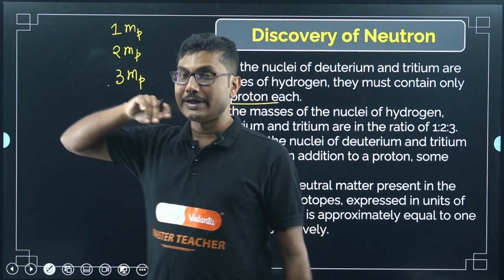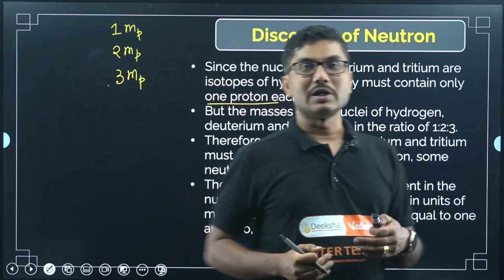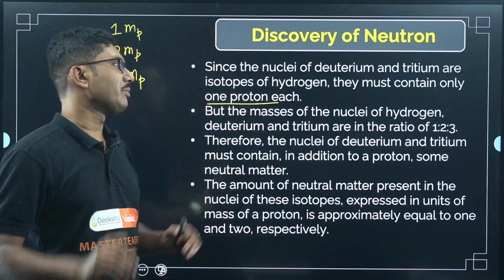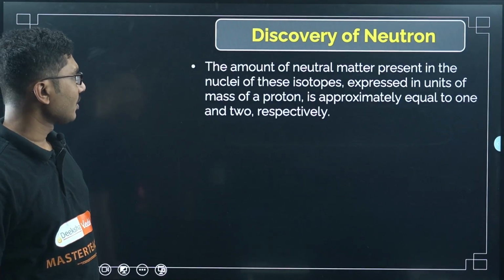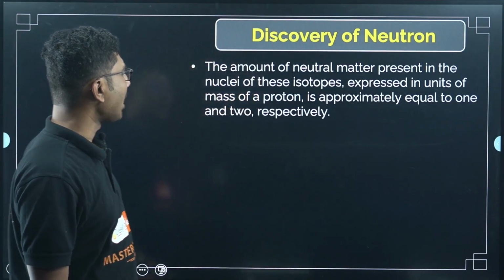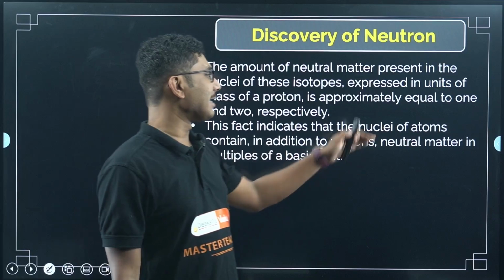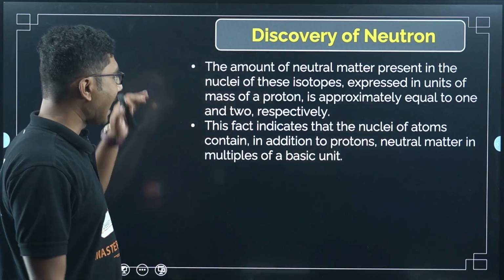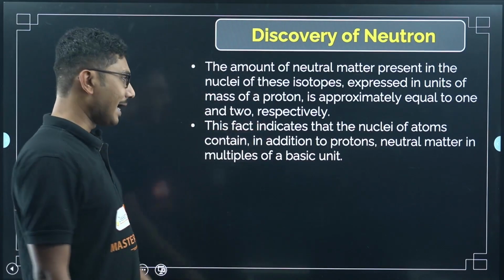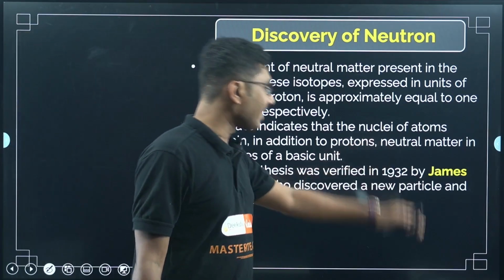Now, since it is very close to this value, that means something is hidden inside that nucleus which is almost of equal mass to that of the proton. The amount of neutral matter present in the nuclei of these isotopes, expressed in the unit of mass of proton, is approximately equal to 1 and 2 respectively. So this fact indicates that the nuclei of atoms contain, in addition to protons, neutral matter in multiples of a basic unit, which we are calling U. This hypothesis was verified in 1932.